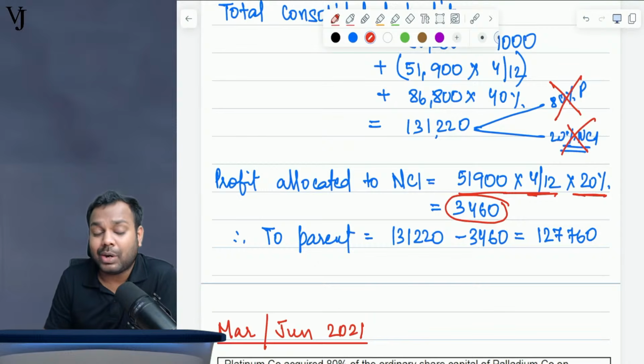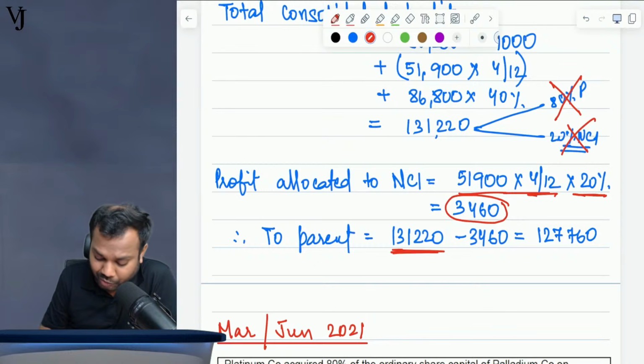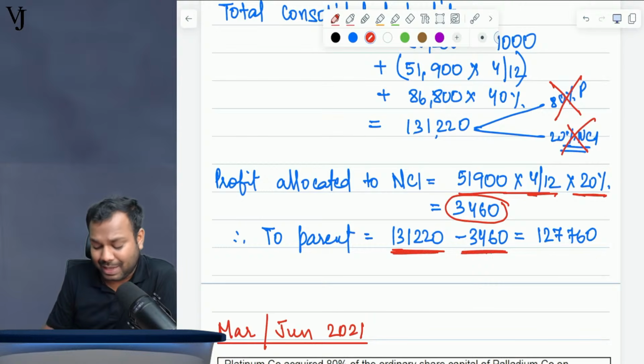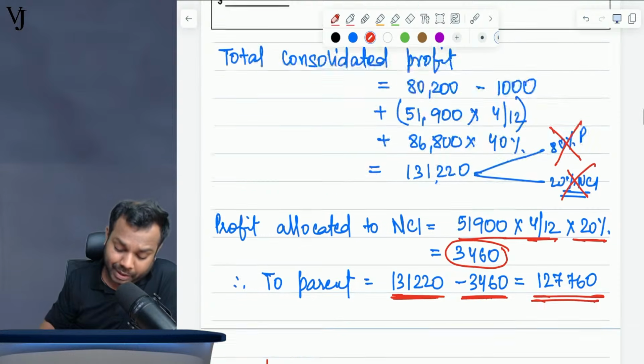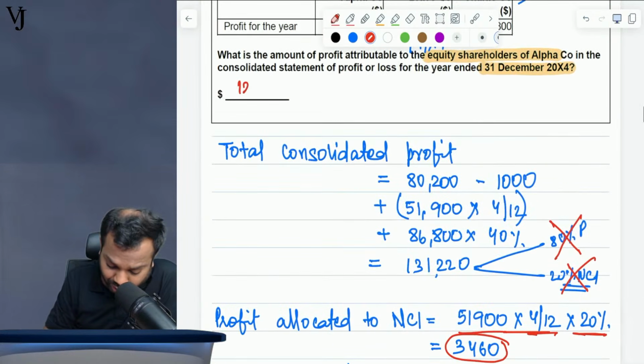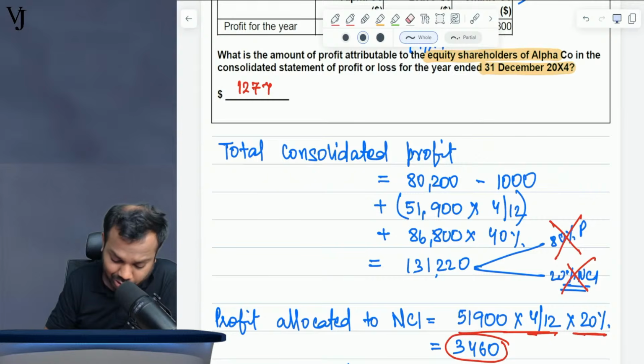Now, then what is the amount attributable to the parent? So what is the total profit minus the amount attributable to NCI? This gives the amount attributable to the owners of the parent company. 127,760.